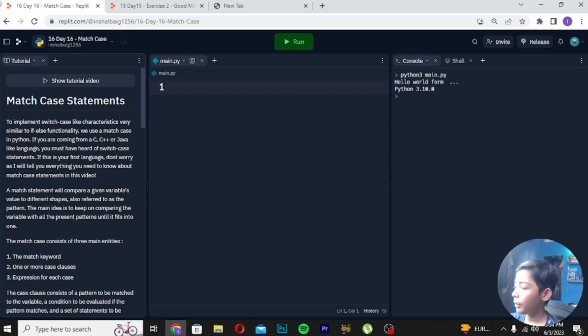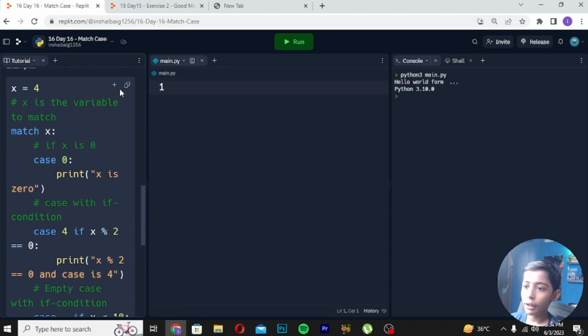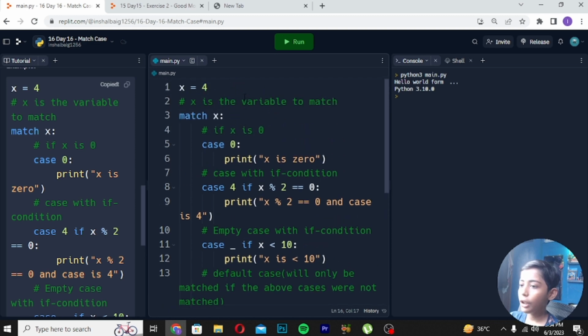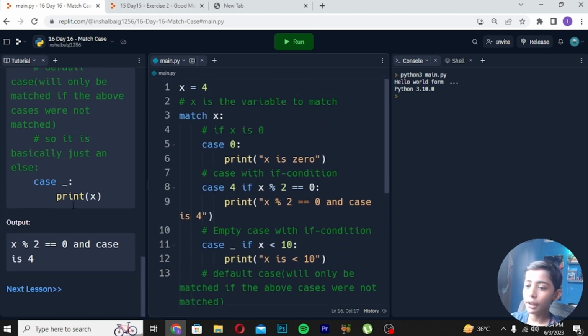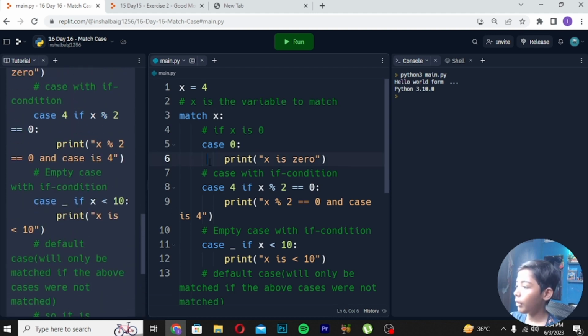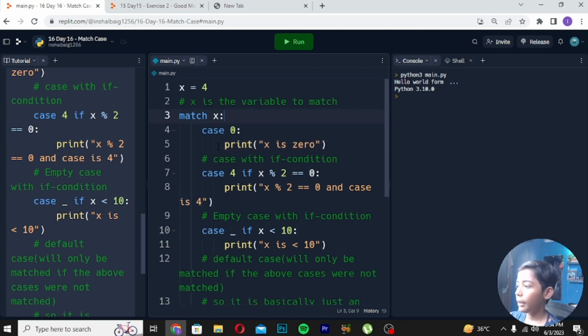First of all, I will go here for the match statement. I will copy it and paste it. Here you can see it is simple, with case 4 in this simple program, and the output comes here. Now I will erase it and write it myself.